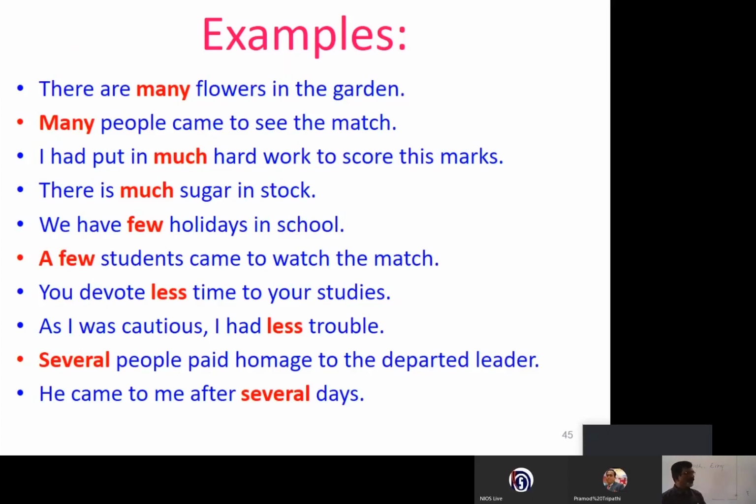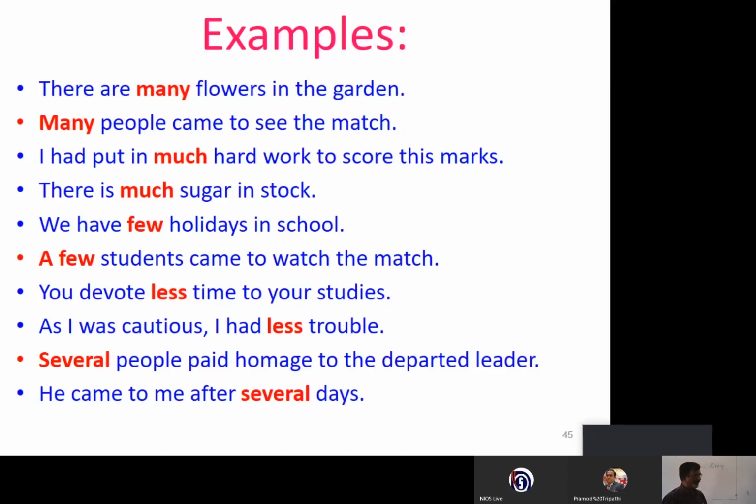I had put in much hard work to score these marks. So hard work is not countable. There's much sugar in stock. Sugar can be counted in terms of kgs, but sugar as such cannot be counted.